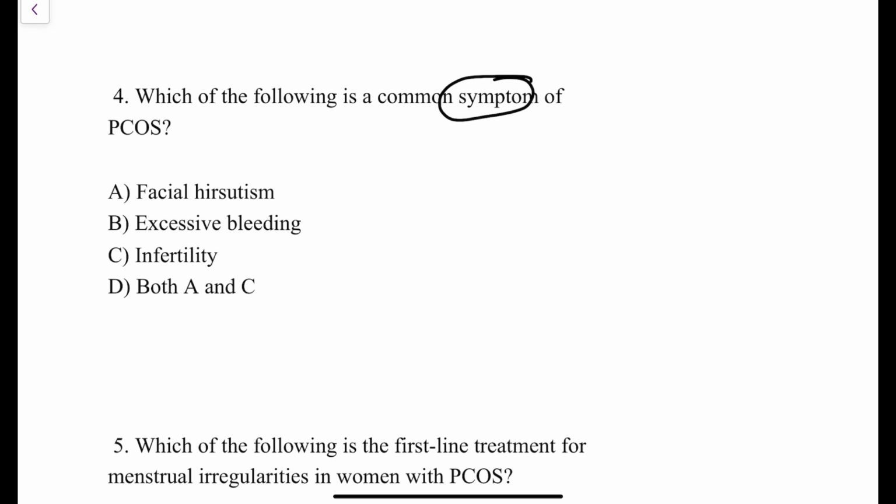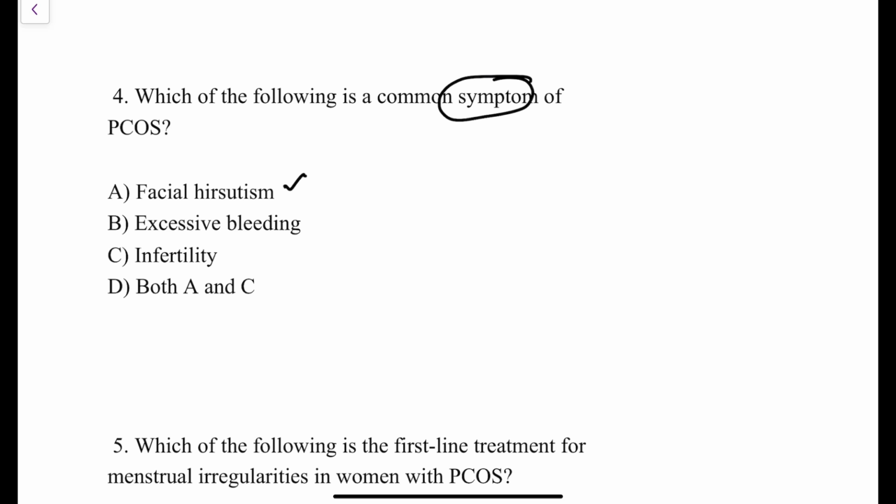Most commonly in patients of PCOS is what? So the options over here are facial hirsutism. What is facial hirsutism? That is growth of coarse terminal hairs over the face of the female in male pattern, right? Yes, hirsutism is a feature, a complaint in patients of PCOS. So yes, this is included.